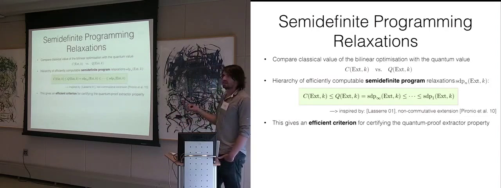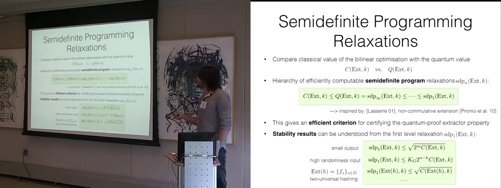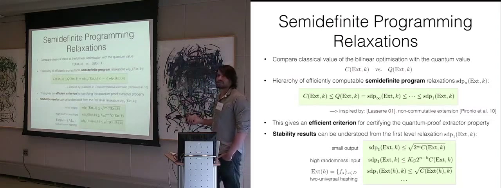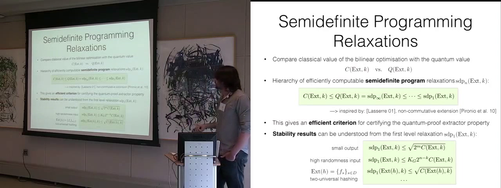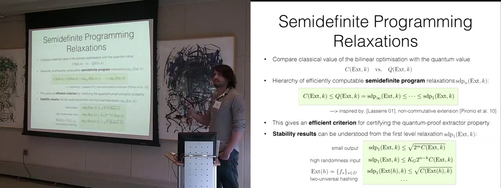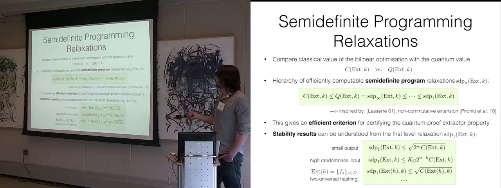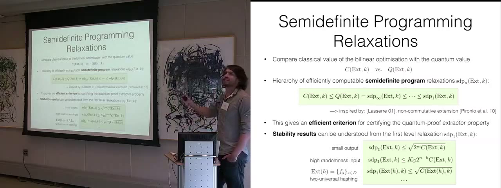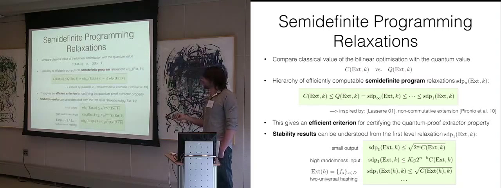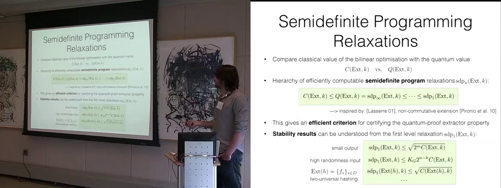I want to tell you in a couple of minutes a few ideas how we come up with this, but maybe first a few words about what this now means for extractors. What does this hierarchy mean? We can understand the stability results I quickly mentioned before from this first level SDP relaxation. For example, this is a generic bound, so it holds for any set of functions. We can show that the value of this SDP is smaller than the square root of 2 to the m times the classical value.